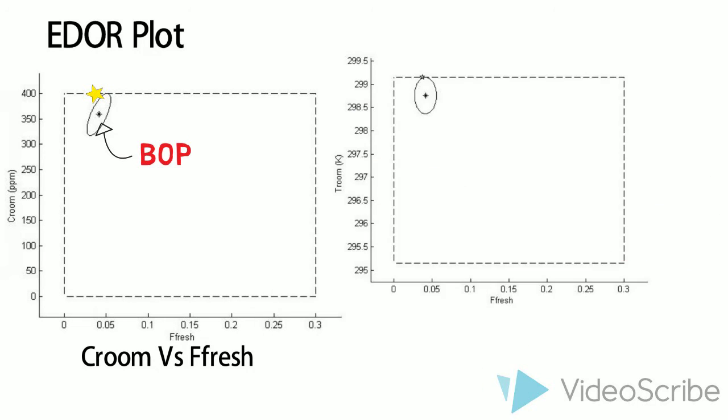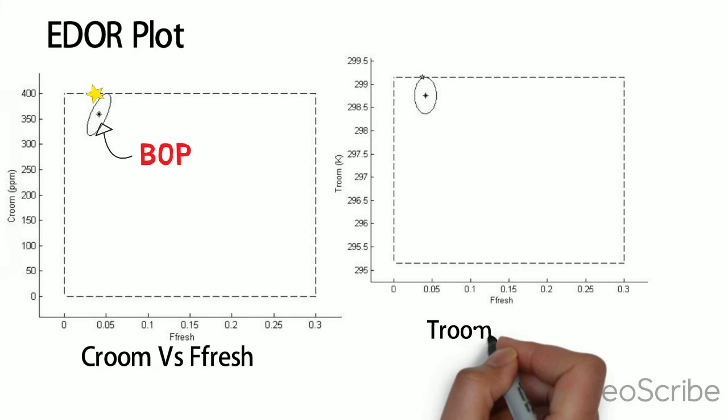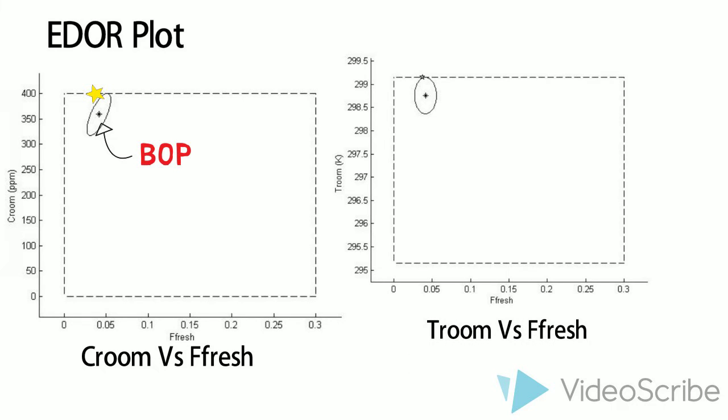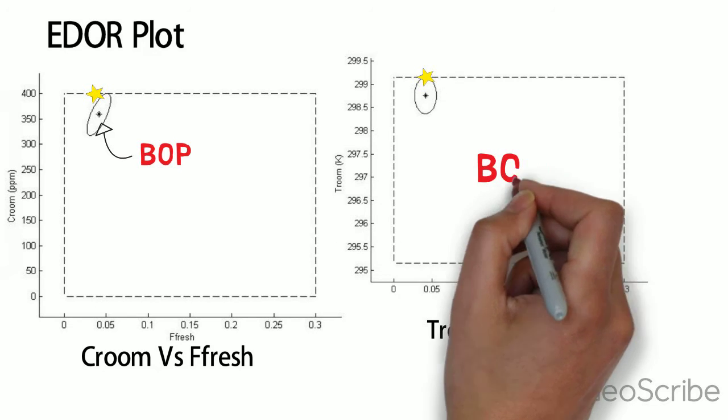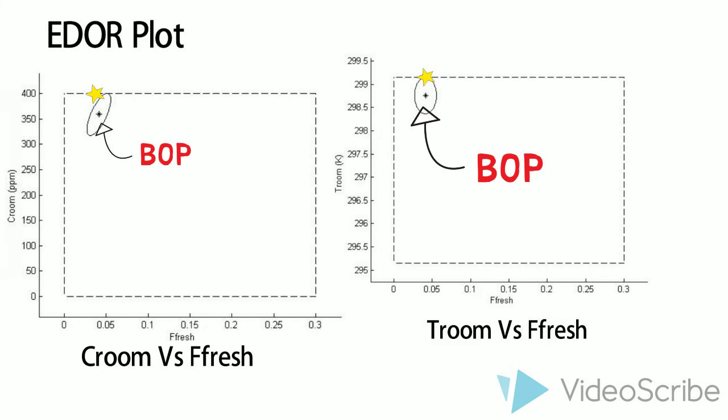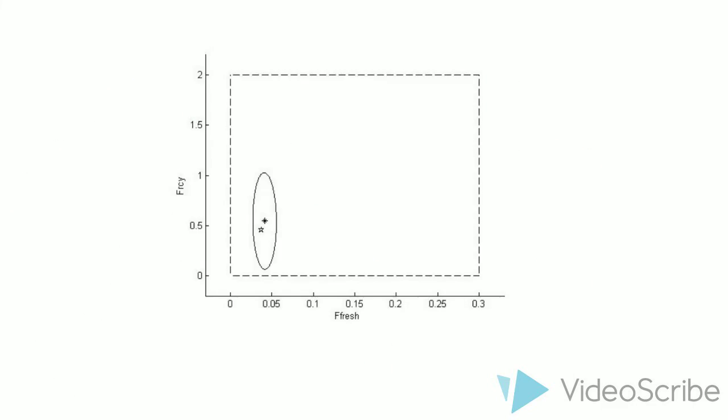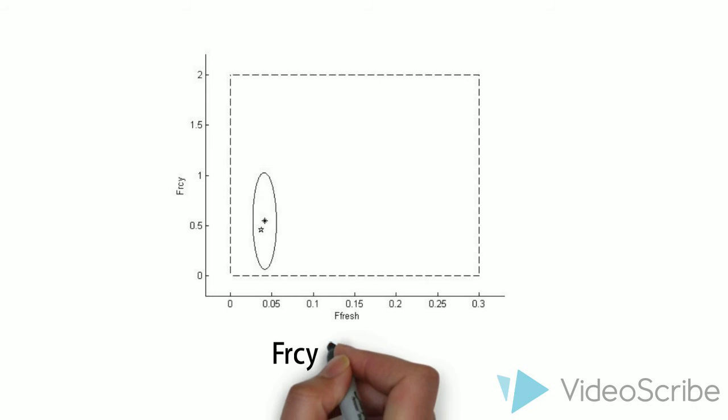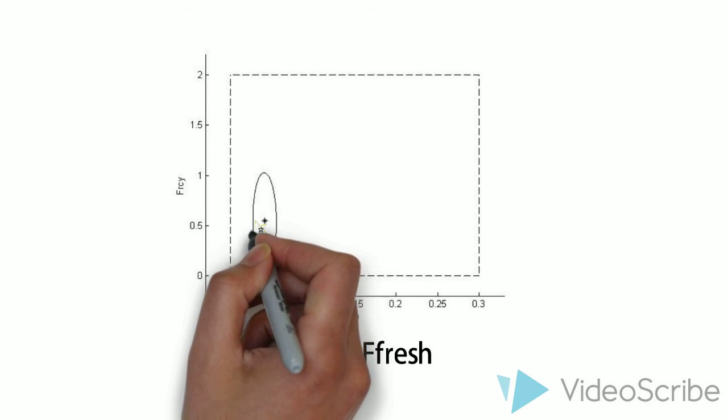Also, we have a plot of the EDOR of the T-room versus F-fresh. And finally, we have the FR versus F-fresh.